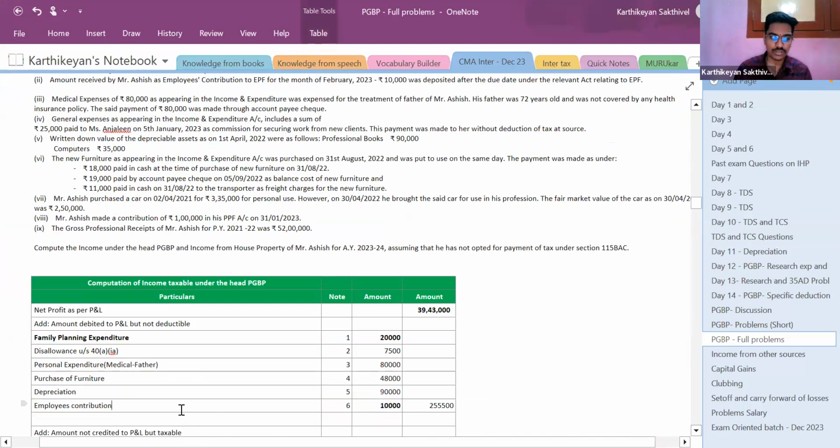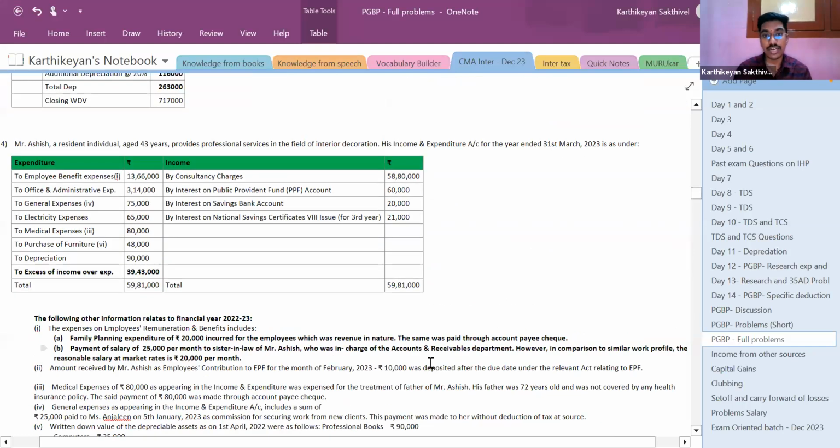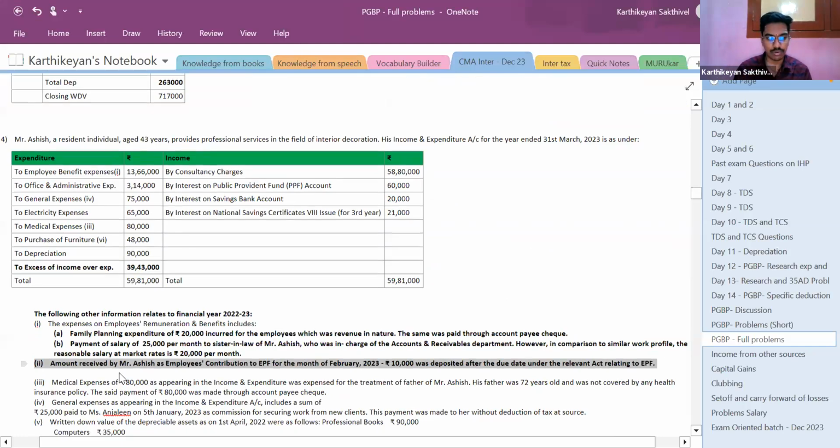Employee's contribution, the due date is the due date as per the specified act. Employer's contribution, it is 139 due date as per 43B. This is 36(1)(va) employee's contribution. So as per 36(1)(va), the relevant date is the relevant date as per the specified act. Okay, so the second point is done.